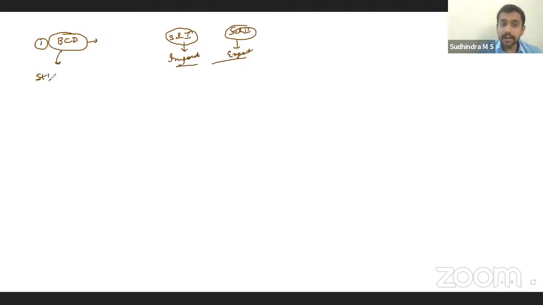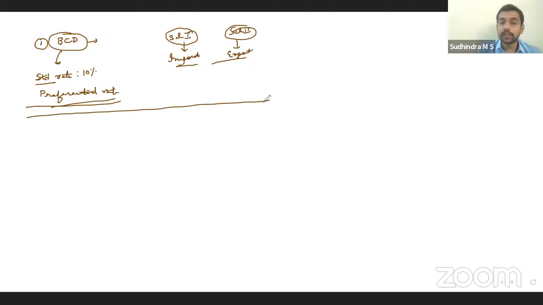However, what is the standard rate of BCD? Standard rate is 10%. Right? However, for certain cases, there are preferential rates also notified. Conditions have to be satisfied. Many things are there for that. Preferential rate of duty. That's the first type of duty that can be levied.